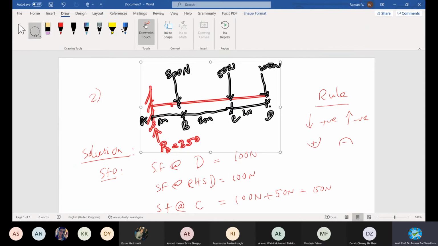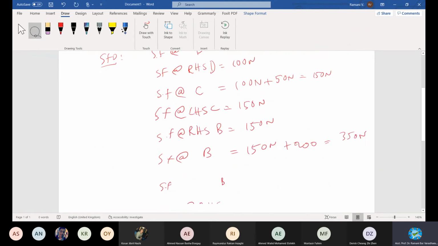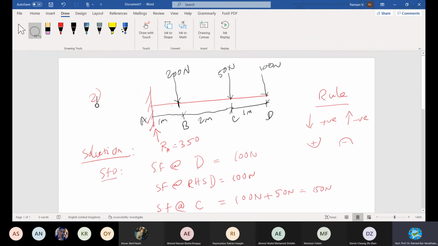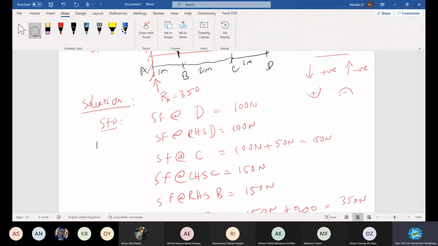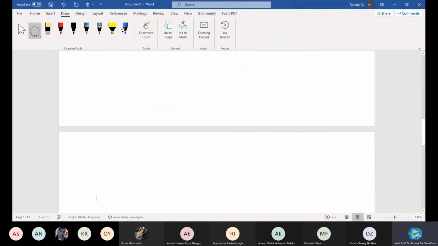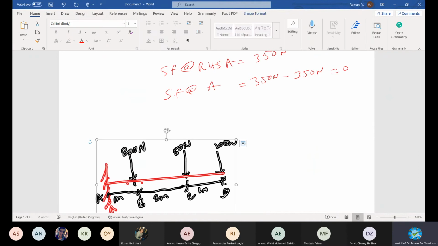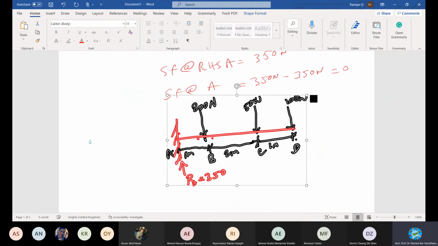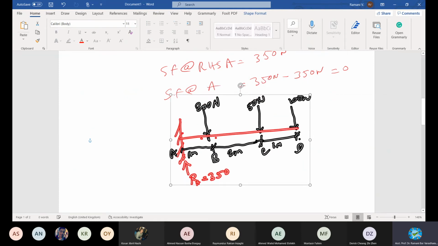Let's draw the shear force diagram. You start drawing it, otherwise you can listen to my class here. I put it here somewhere. It's here, easy. Paste. Okay, I have the drawing here. Let me do the shear force diagram on top of it. Okay, right. Let's draw the shear force diagram.